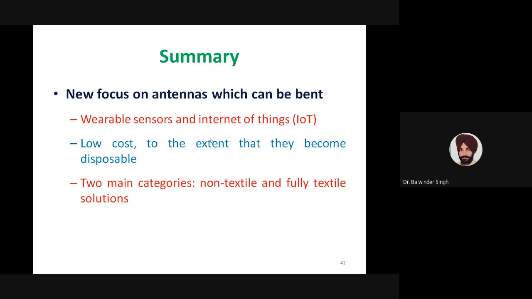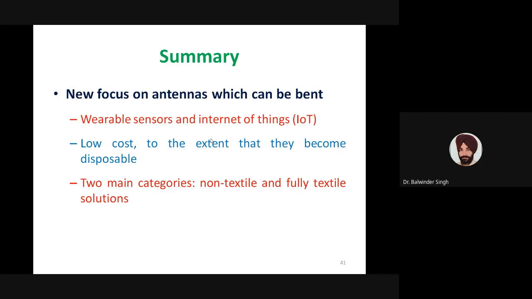Now, to summarize today's session. In the starting we discussed that there is a new requirement for flexible and wearable antennas, due to the focus on the property that antennas should be able to bend into the desired structure or curvature. This requirement is generated especially by wearable devices or wearable sensors, resulting from IoT applications.